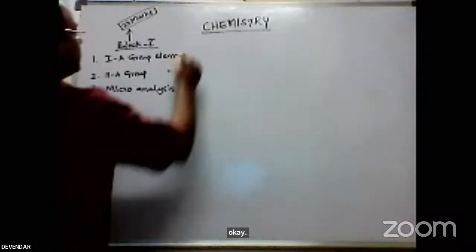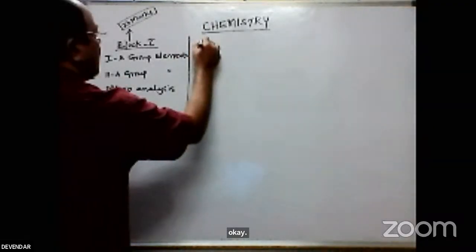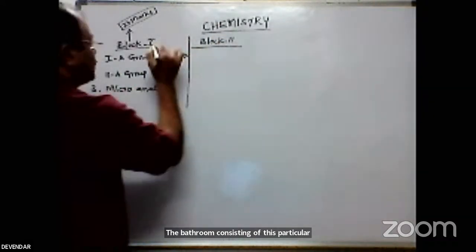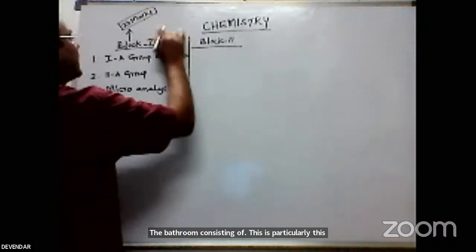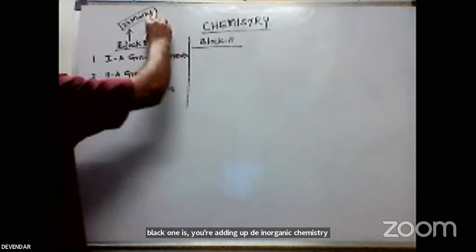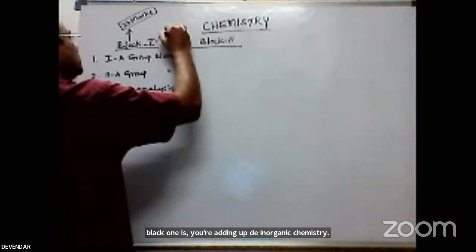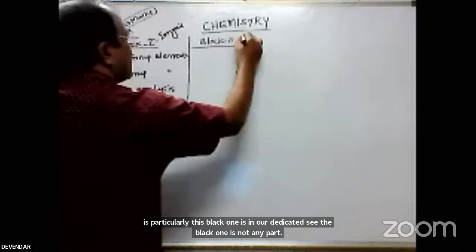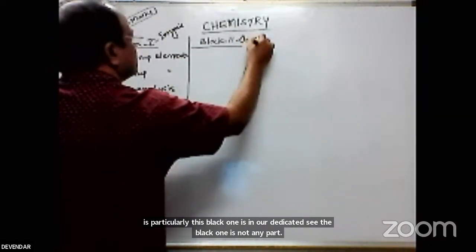Now coming to block 2. Block 2 consists of the organic part, while block 1 is the inorganic chemistry part.